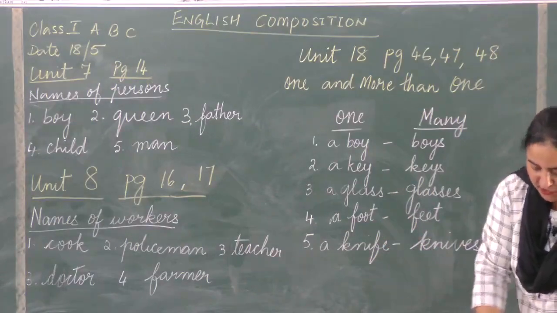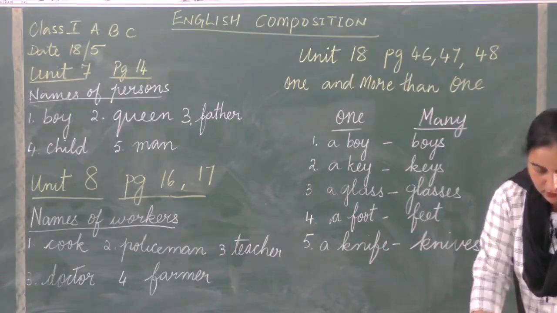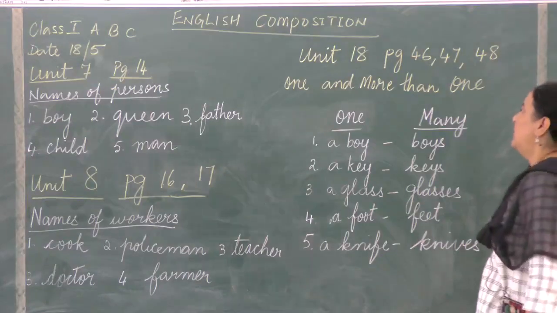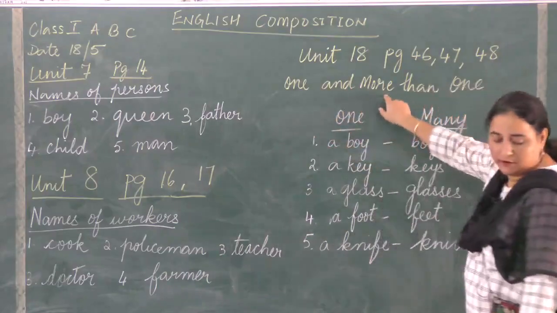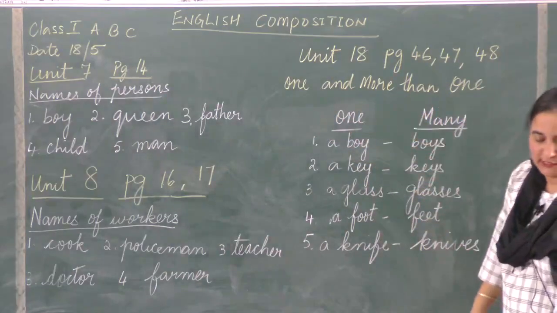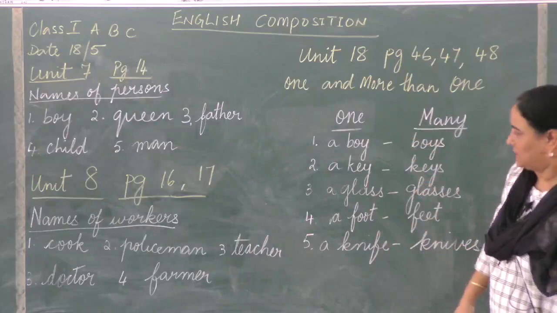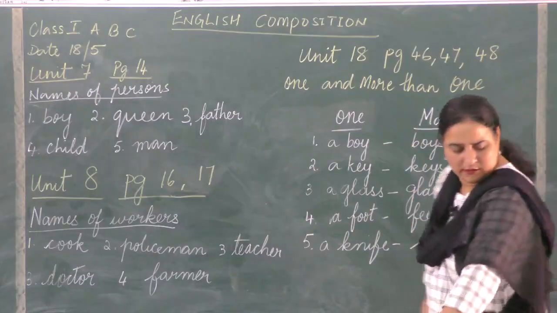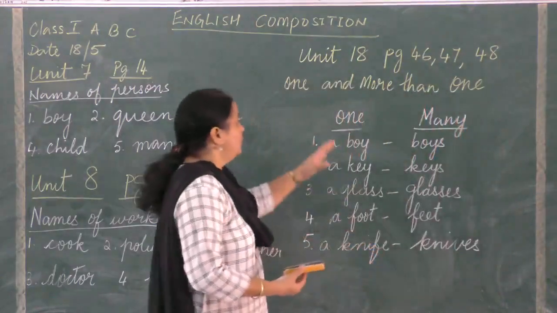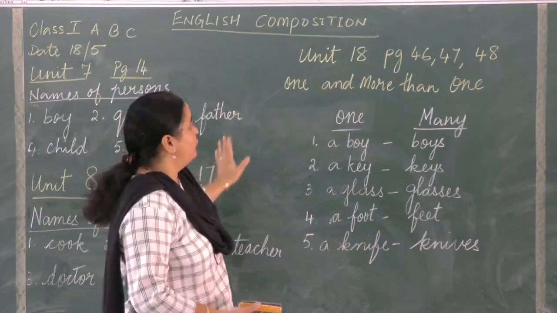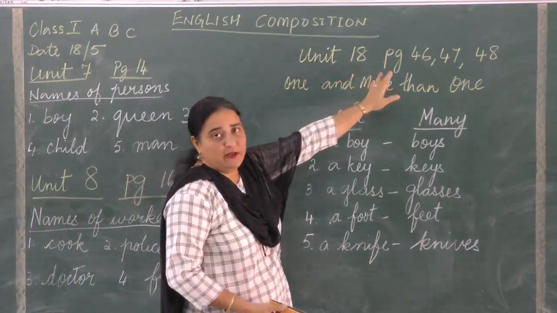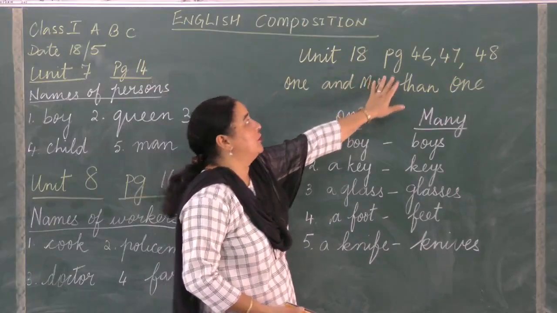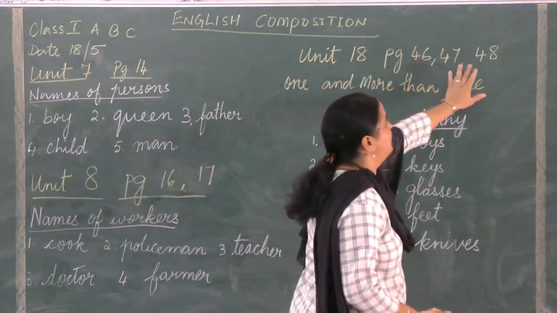If I look at those pages, we have one and more than one. The topic is one and more than one. This is on page 46, 47 and 48. Now for this, you will take a new page, children. After you have done this, you take a new page, you write unit 18 page. You have to mention the pages. That's why I have written it on the board. Page 46, 47 and 48.